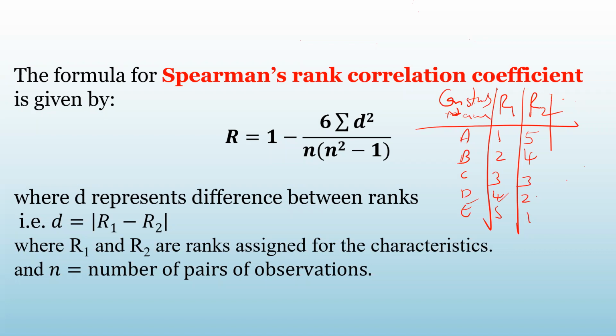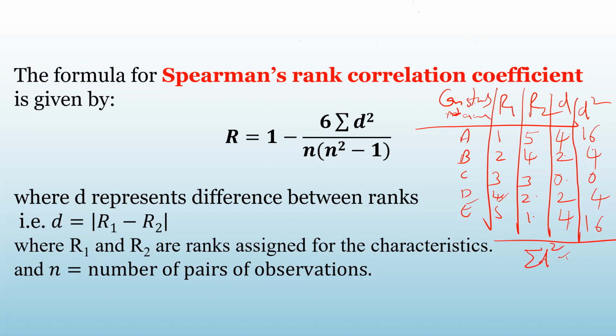In this case, what will be the D? D means the difference of the ranks. So 1 and 5, the difference is 4. 2 and 4, the difference is 2. 3 and 3, difference is 0. 4 and 2, difference is 2. 5 and 1, difference is 4. See the same differences here: 4, 4, 2, 2, 0. What about D square? If you take the square, you will get 4 square is 16, 2 square is 4, 0, 4 and 16. And when you take the sum of D square, 16 plus 4, 20, plus 4, 24, plus 16, 40. So summation D square will be 40.